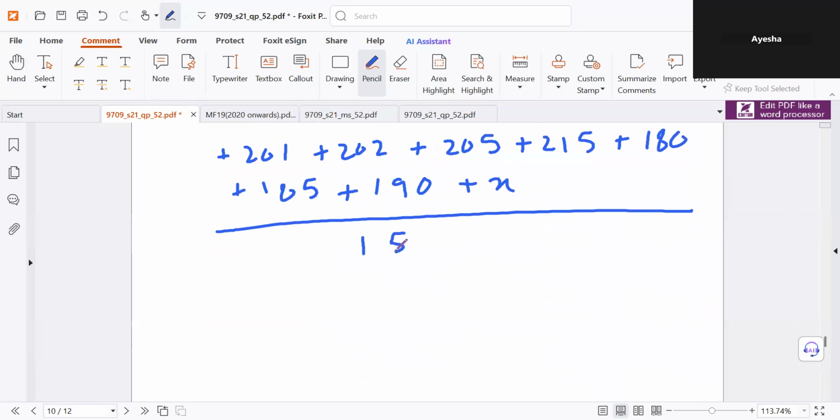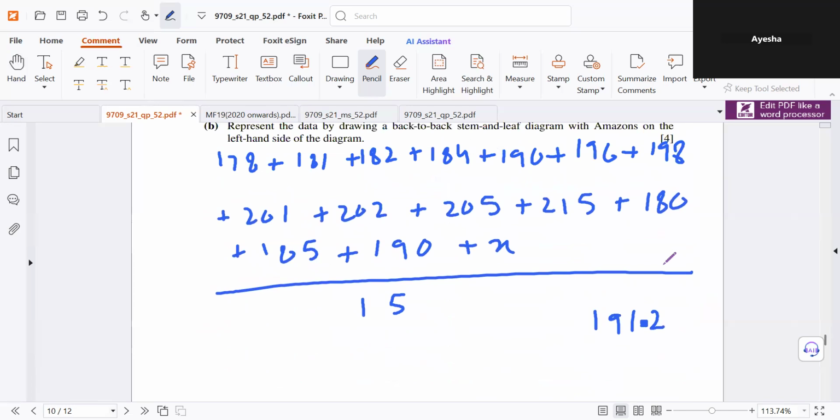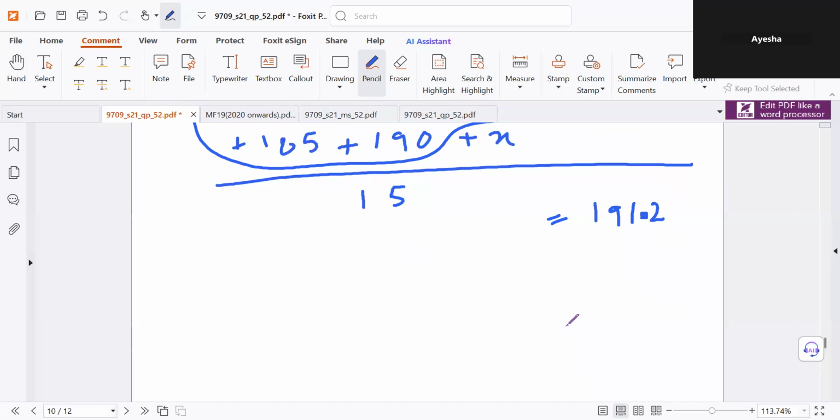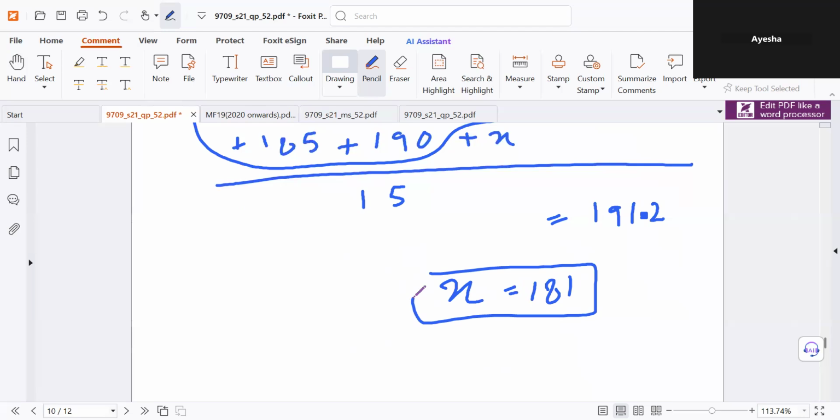So divide by 15, and the mean given is 191.2. So this is equal to 191.2. So you simplify all of this in the calculator, add X to it, divide by 15, and equate it to 191.2. When you solve this, you get X equals 181. Okay, that brings us to the end of the paper.